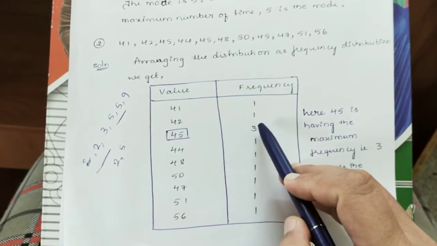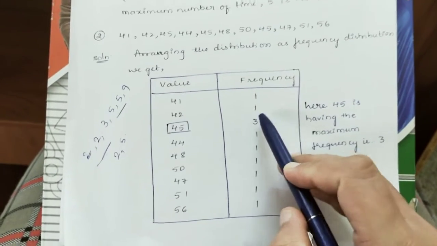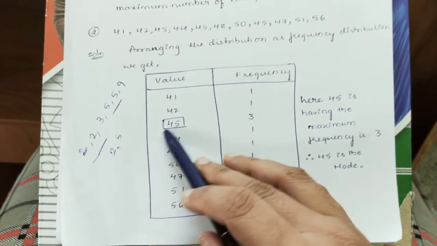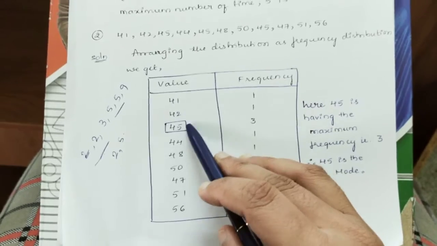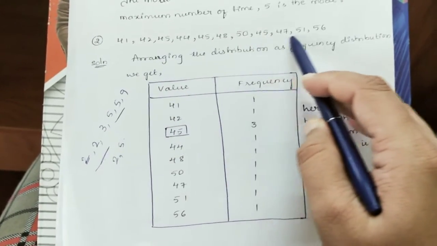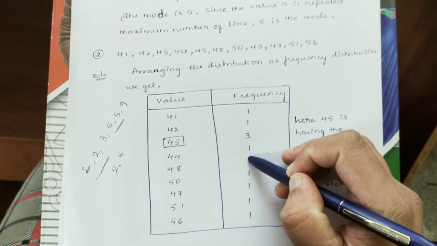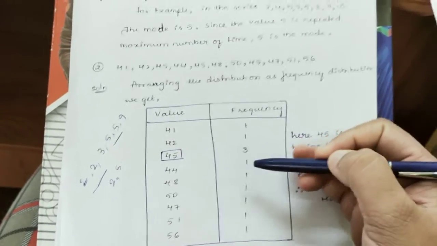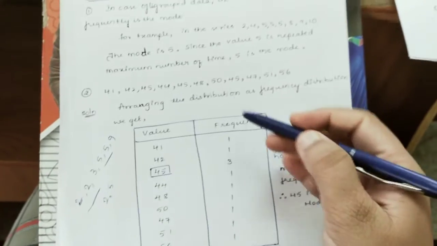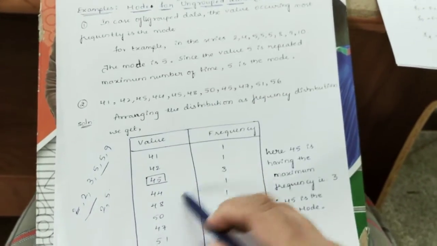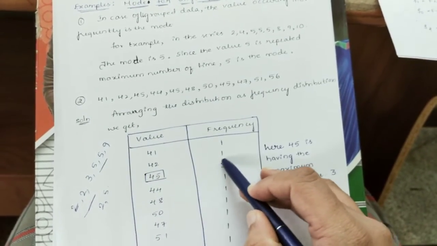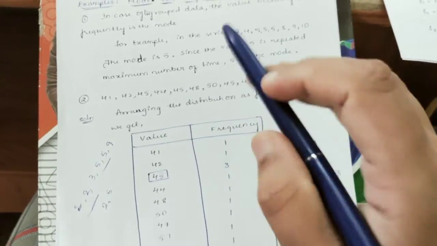It has the maximum frequency, so we can say the value 45 is the mode of this series. From this you can define the mode in one more form, that is, the value which has the maximum frequency is called the mode.